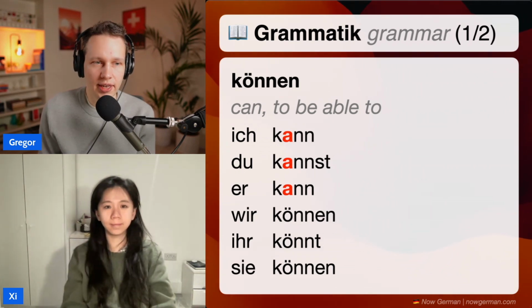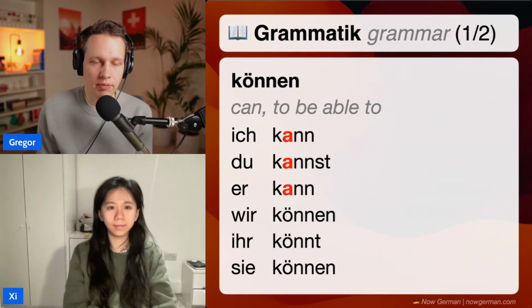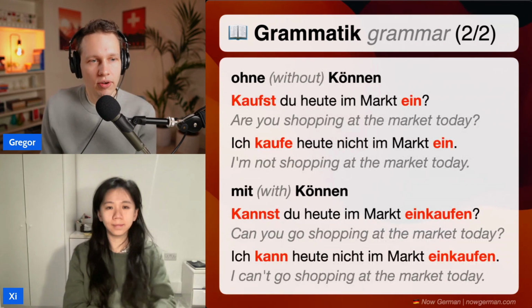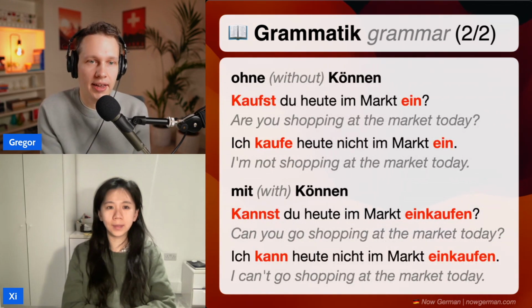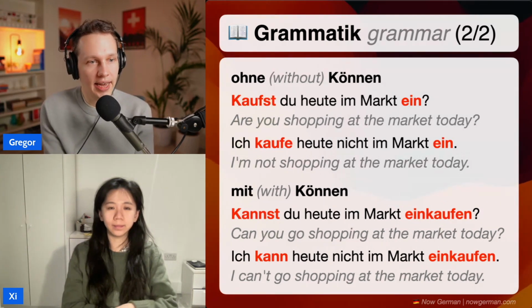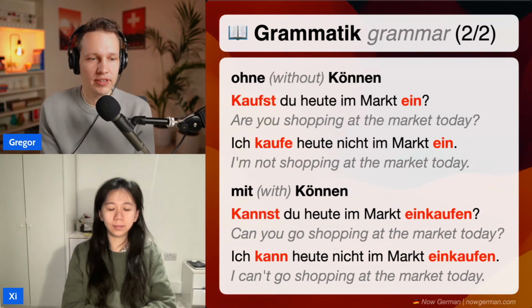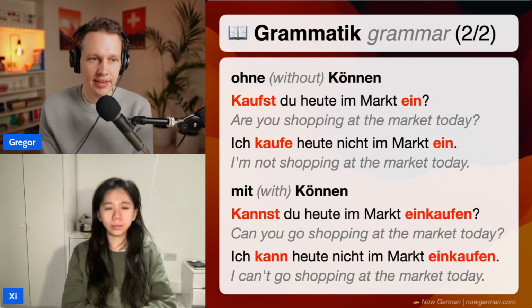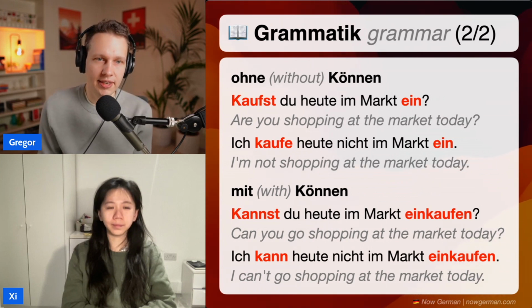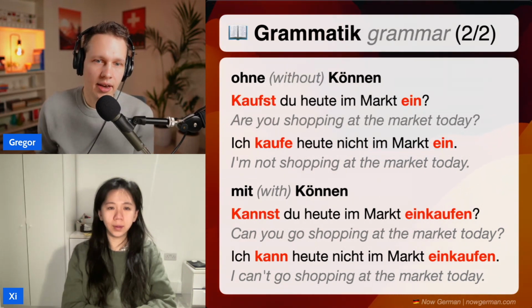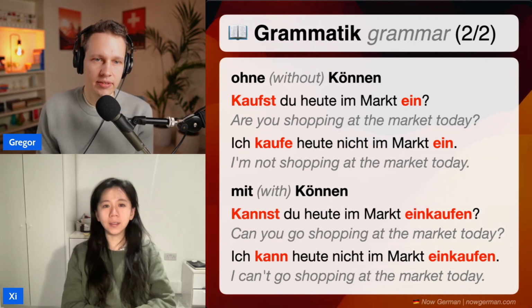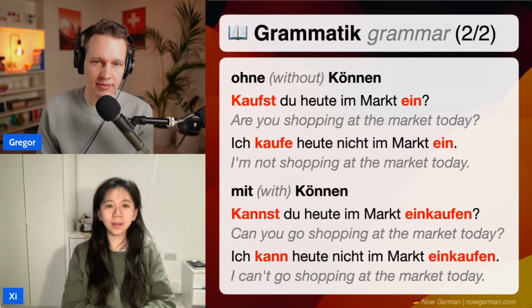Okay, and now let's look at how to build sentences with this modal verb. They are called modal verbs because they modify another verb. So in English: can you buy something? Can you eat something? It suddenly adds a second verb to the sentence. First, let's look at the sentences we have in the dialogue if we would say them without können. So how could I say, are you shopping at the market today? Kaufst du heute im Markt ein?